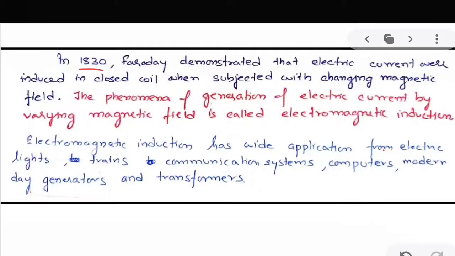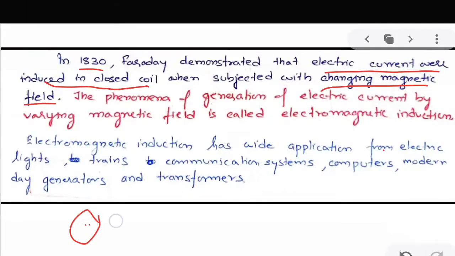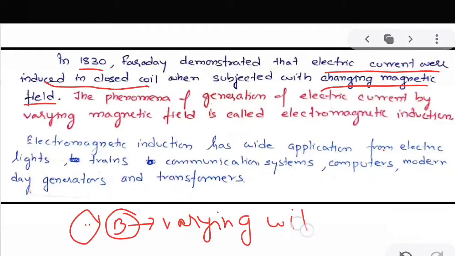In 1830, Faraday demonstrated that electric current was induced in a closed coil, a coil with a closed loop, when subjected to a changing magnetic field. This term is important: changing magnetic field. If you have a coil placed in a region of magnetic field where this field is varying with time, then there is current in the loop.